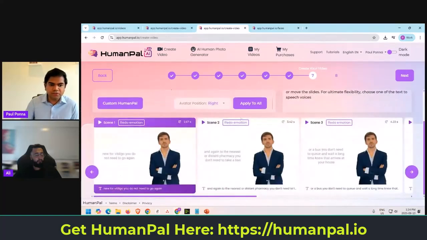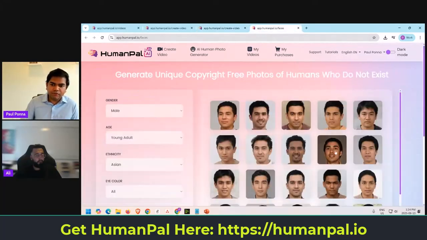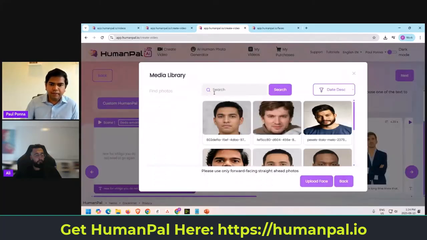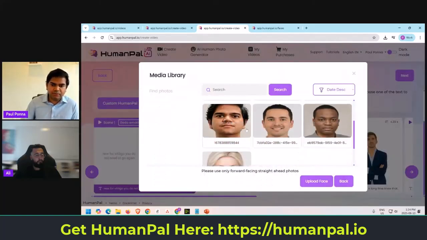Okay. Actually, you see this right here? We have Aiden here, as you can see. This was the one. So you can go into this tab. You see this custom HumanPal. Coming back to the older tab, the custom human faces we chose here got saved. You can pick them from custom HumanPal here. So you go into custom HumanPal, and then you can pick any one of these people that I have.